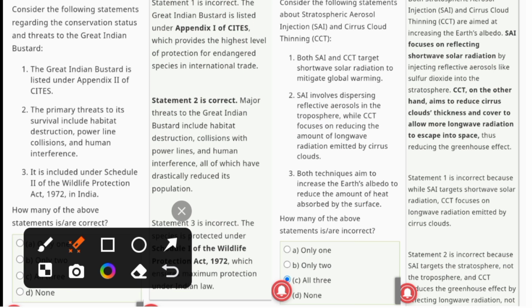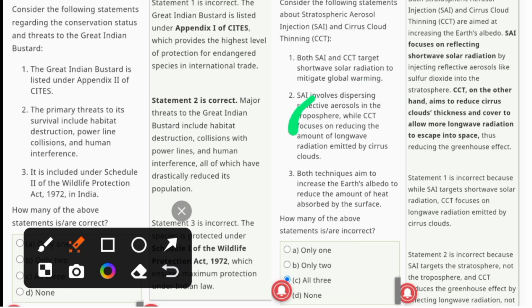Because stratospheric aerosol injection targets the stratosphere, not the troposphere.